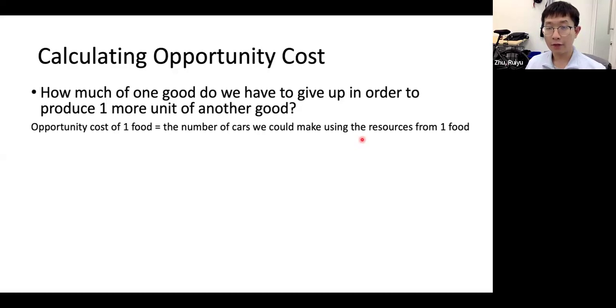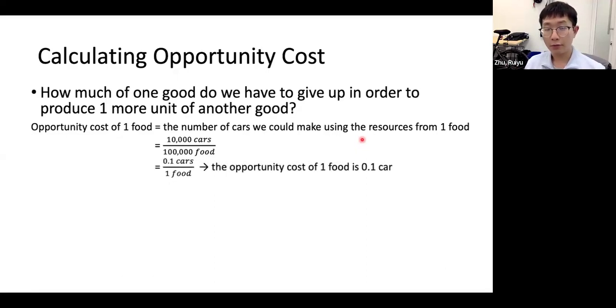That's the number of cars we could make using the resources from one food, right? How to calculate that? That equals the number of cars over the number of food, because 10,000 cars is equivalent to 100,000 food in resource terms, because they are using the same amount of resources, which is 1 million workers. Right?